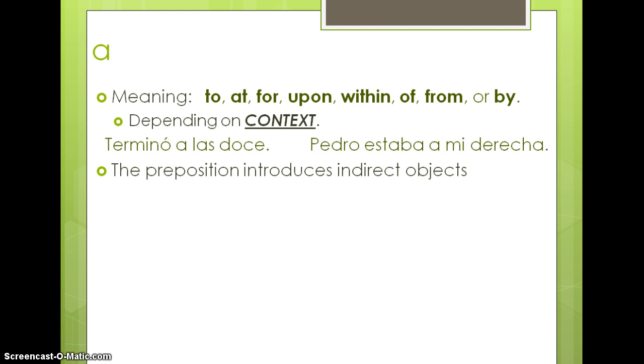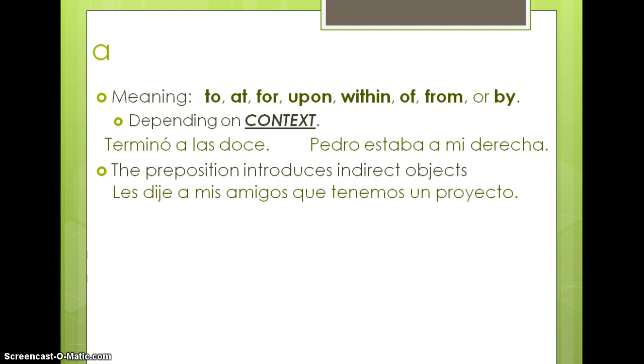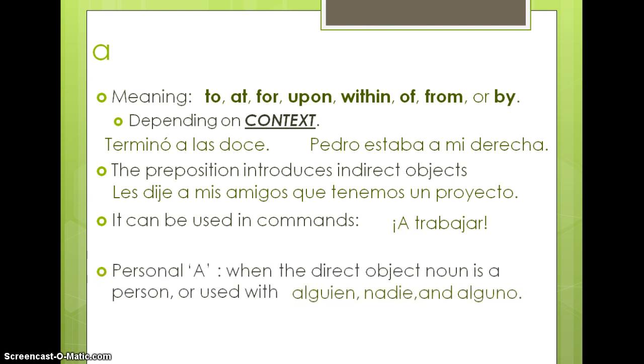The preposition can also introduce indirect objects. Les dije a mis amigos que tenemos un proyecto. I told my friends that we have a project. It can be used in commands. A trabajar. Let's work.